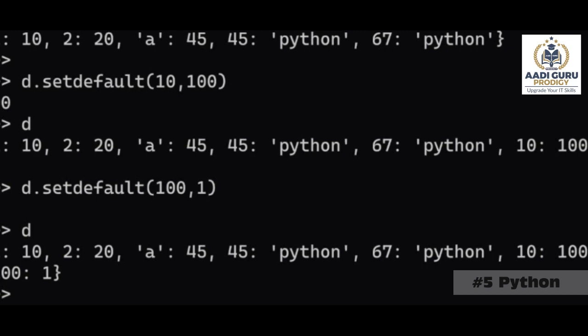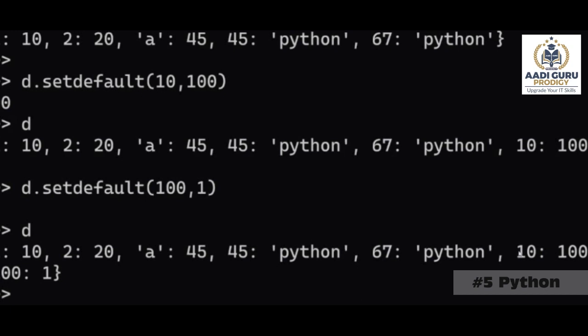Okay, so you are thinking that it will give an error. Okay, that's fine. Good guessing. So it will not give you any error. What it will do is it will not accept the new data.